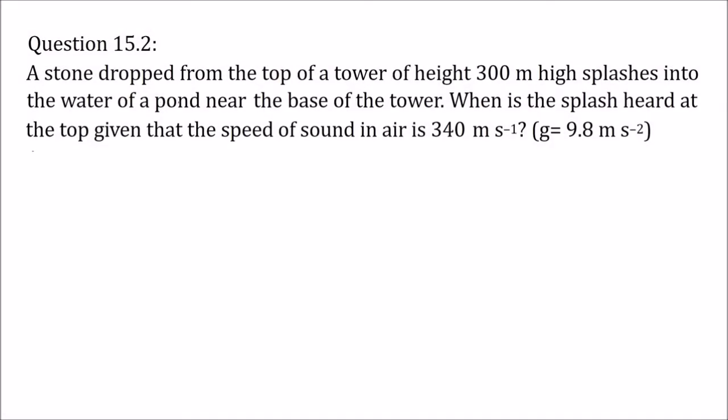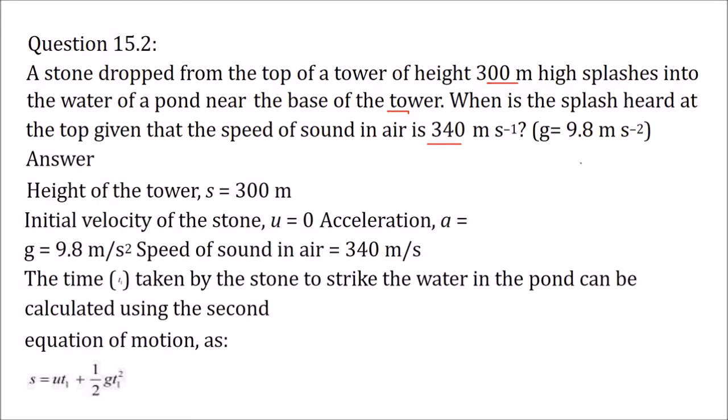A stone dropped from the top of a tower of height is given. Height splashes into the water of a pond near the base of the tower. When is the splash heard at the top, given that the speed of the sound is this much? So what is happening here is from the top of the tower, a stone is being thrown and the voice is heard here. So height of the tower is given, the initial velocity, because it is starting from the rest, so we take u equal to 0, and the acceleration, of course, when it is dropping, it is gravity, it's 9.8 meter per second square. Then the speed of the sound in air is 340 meter per second.